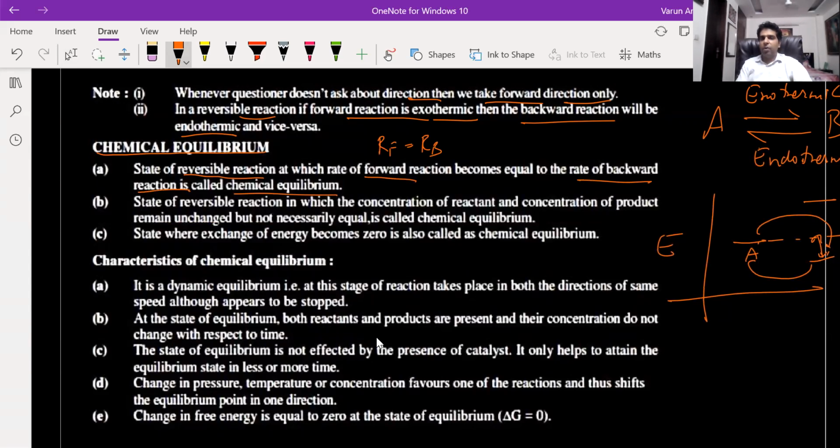Then second, when the concentrations of reactant and product become constant, remain unchanged, then it is called chemical equilibrium. So the state of a reversible reaction in which the concentration of the reactant and the concentration of the product remain unchanged is known as chemical equilibrium.